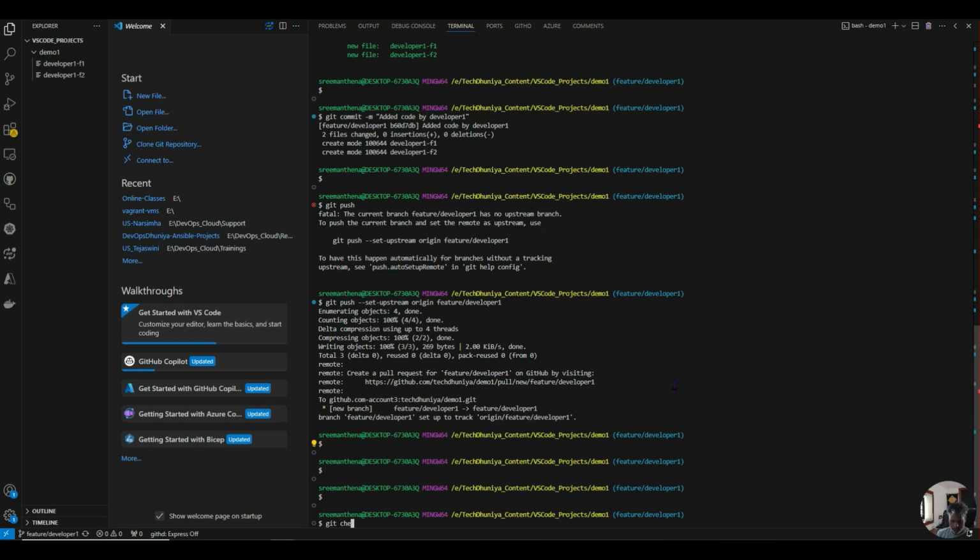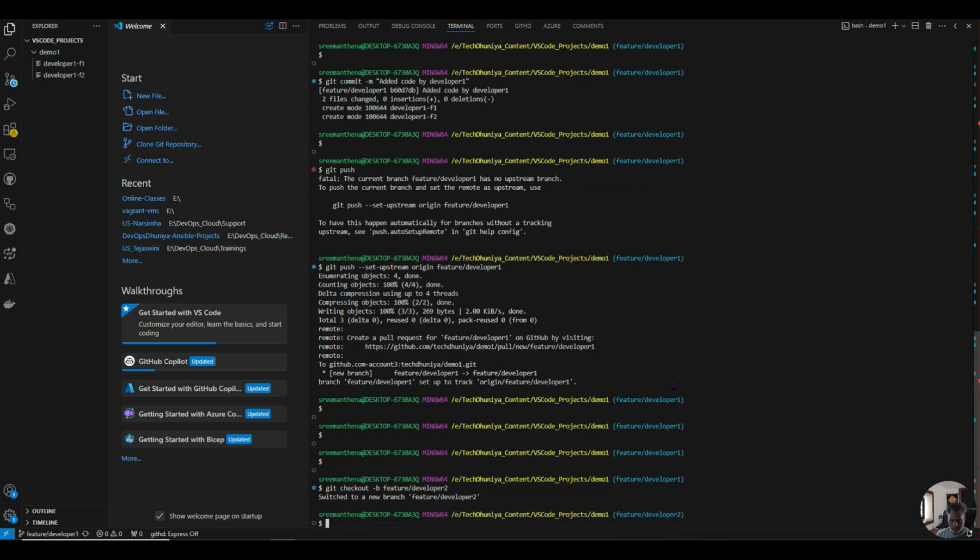Git checkout. As we already saw, earlier we just created the branch with the help of the branch command, but now I want to use a different method. Checkout -b, this time creating the branch directly and switching to the branch as well. Feature developer2. Now see, this time the branch has been generated and even switched to the branch also.